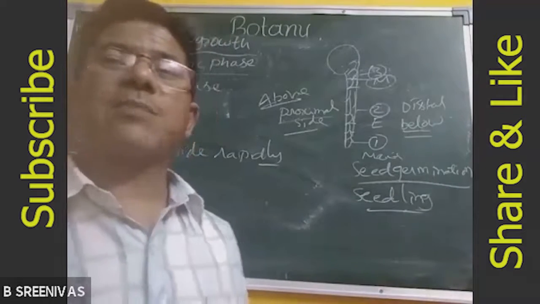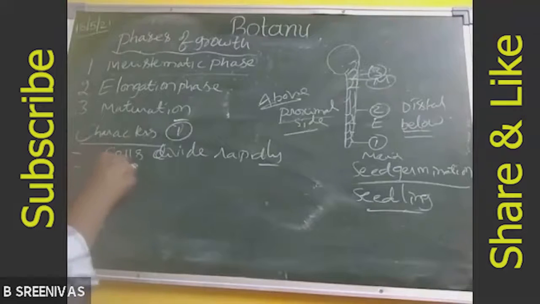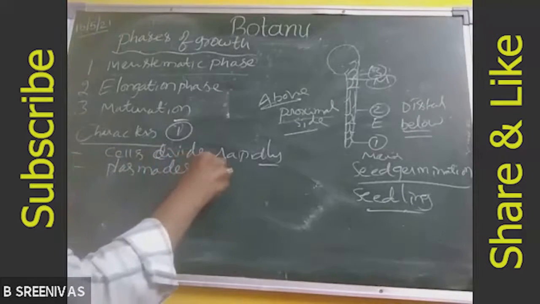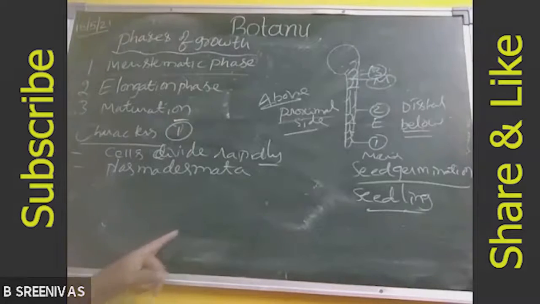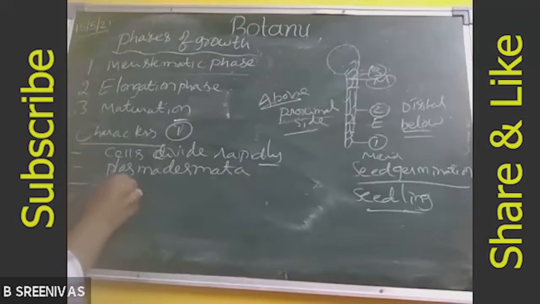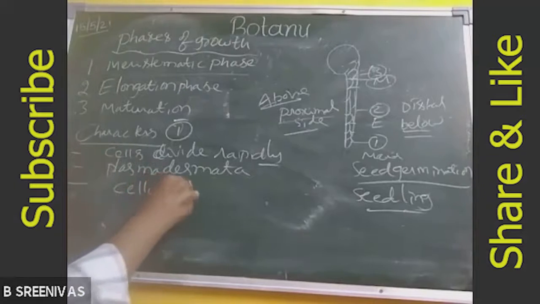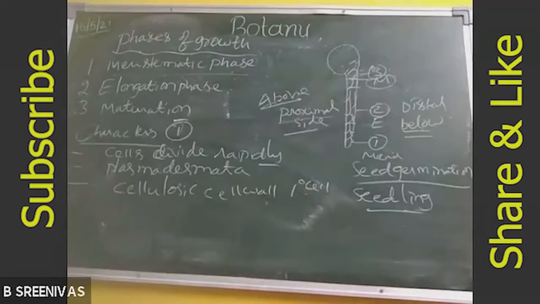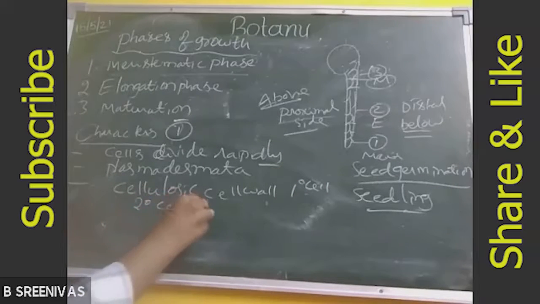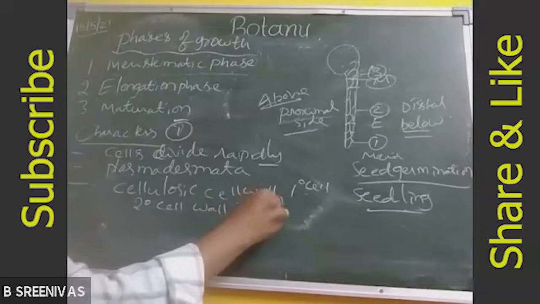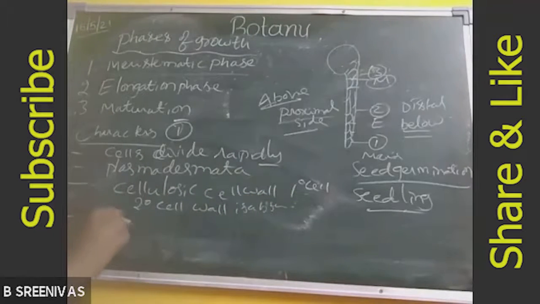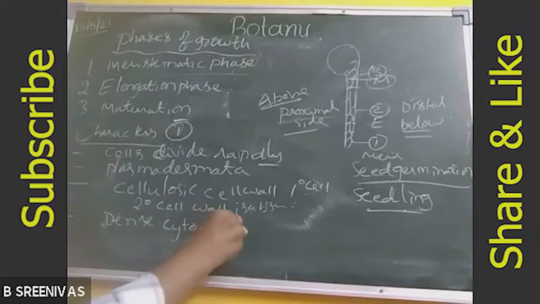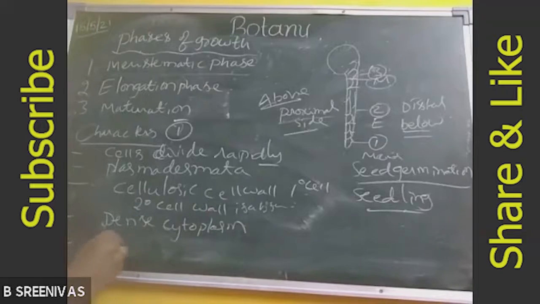And more plasmodesmata. Here plasmodesmata are also present in larger numbers. And only cellulosic cell walls are present, that is, only the primary cell wall is present, and the secondary cell wall is absent. Dense cytoplasm is present, and a conspicuous nucleus.